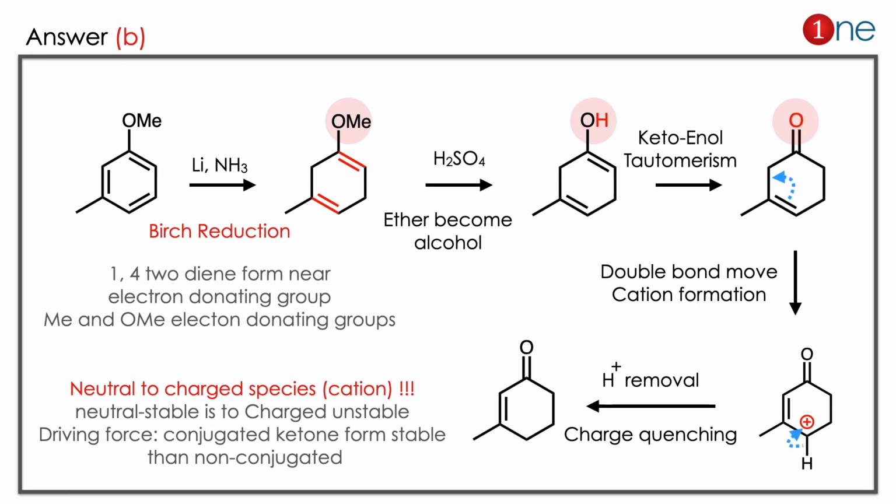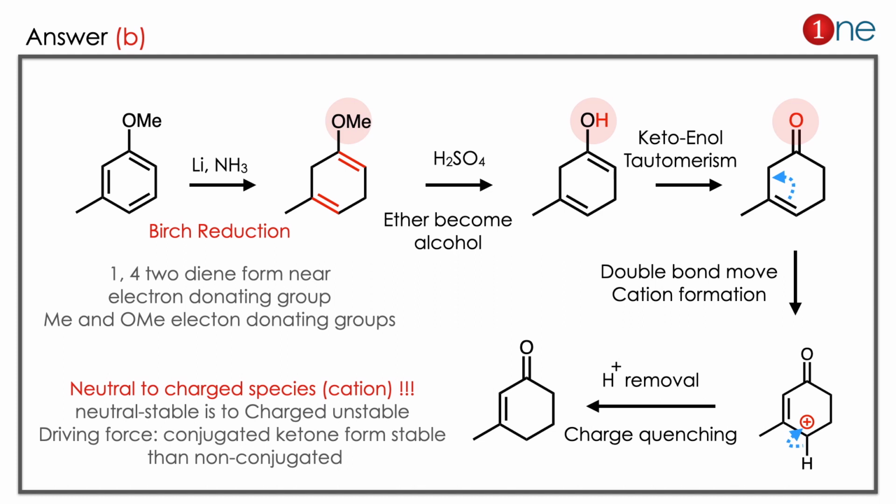The answer is B. Let us see how. The starting material is the benzene system. You are using lithium and ammonia, mostly liquid ammonia. So the reaction is Birch reduction. In Birch reduction, normally a 1,4-diene is formed near the electron donating groups. Here methyl as well as O-methyl, meaning methoxide. So the double bond is formed near that one.